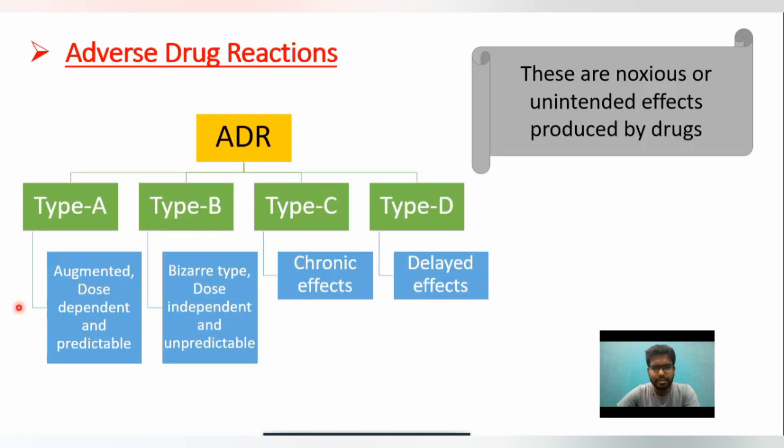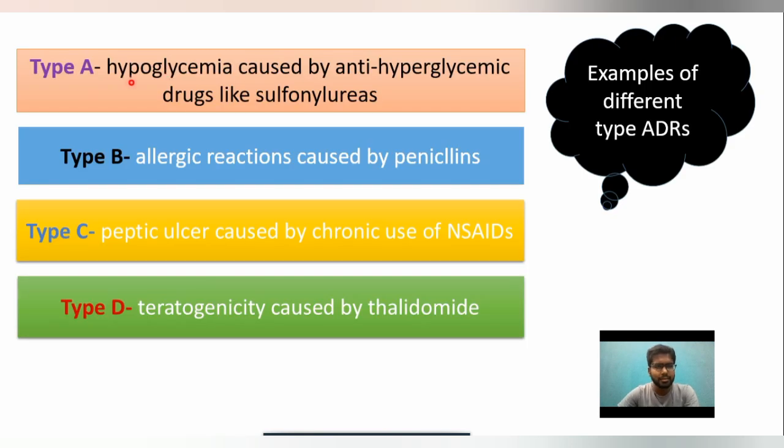In case of type A, it is augmented or dose dependent and predictable. An example is hypoglycemia caused by anti-hyperglycemic drugs like sulfonylureas. All of you know that sulfonylureas are used as oral hypoglycemics. Its main action is to reduce the blood glucose level.